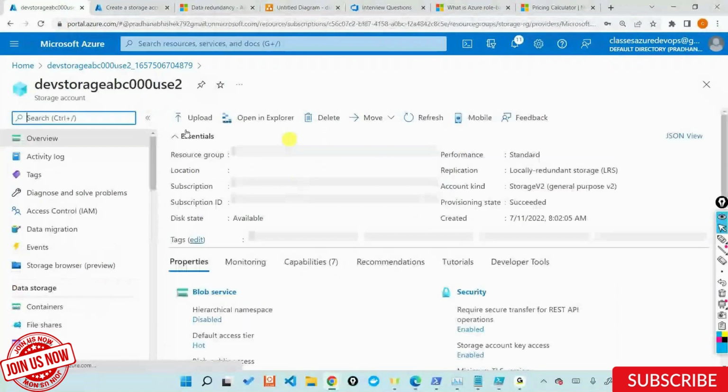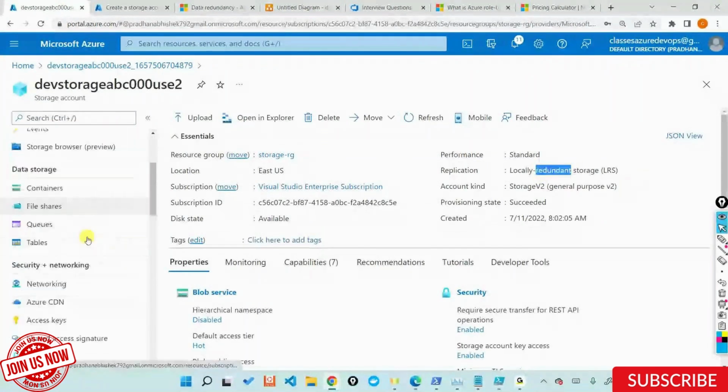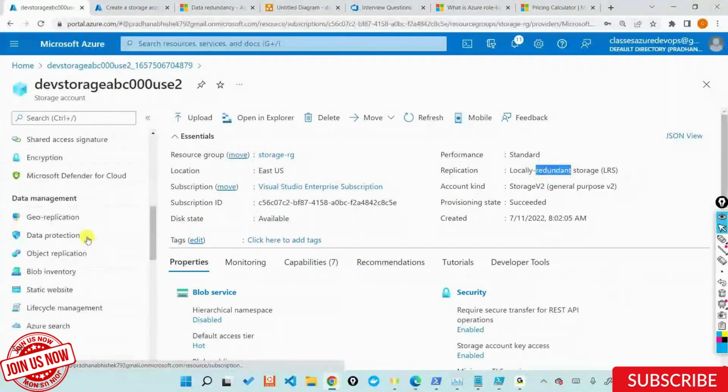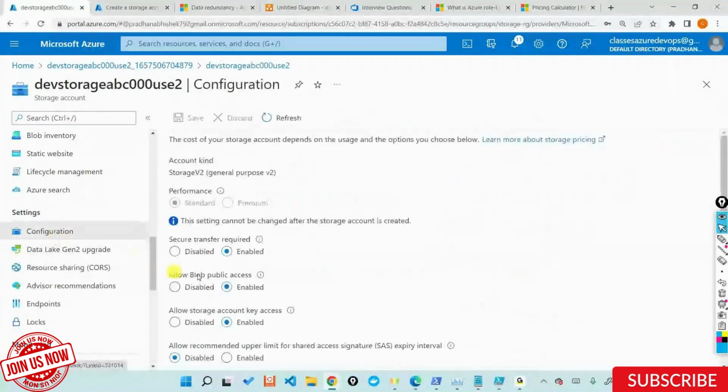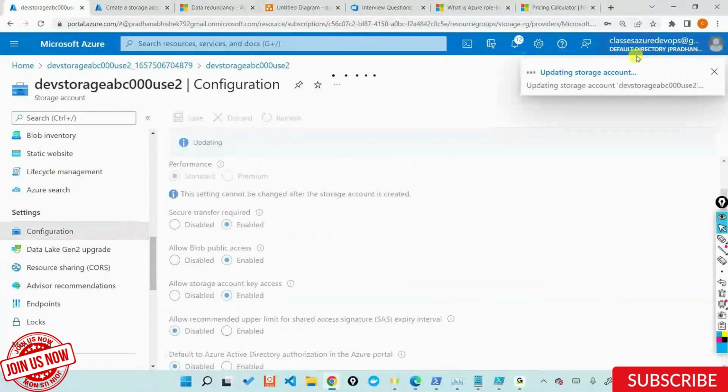As of now, my storage account is in LRS. I'll change this to GRS, going into the settings and the configuration of the storage account. I'll change this to something like RAGRS. I'll save this, and now it's updating my storage account. It can take around 5 or 6 minutes for this storage account to get updated.